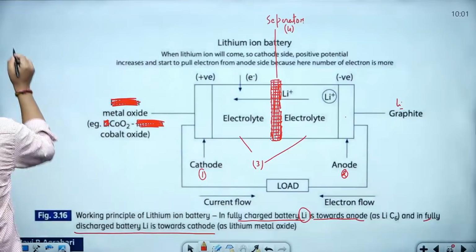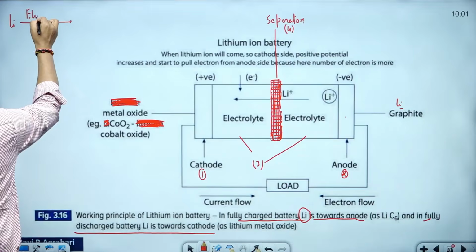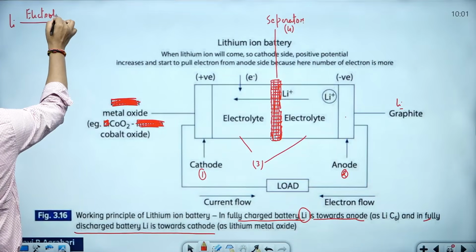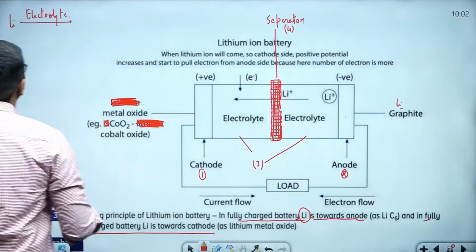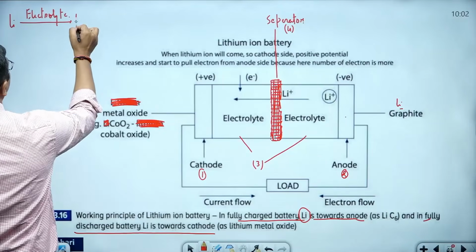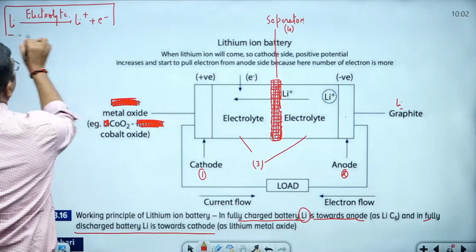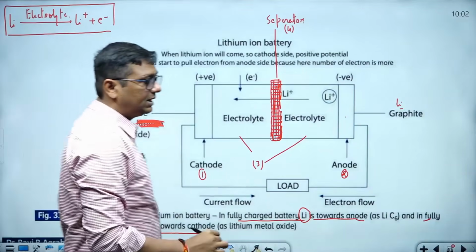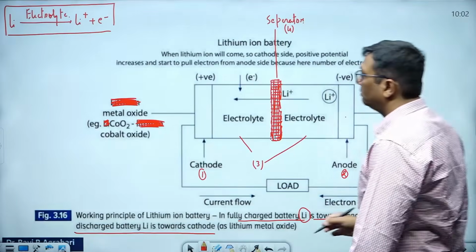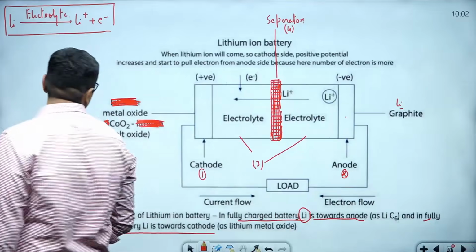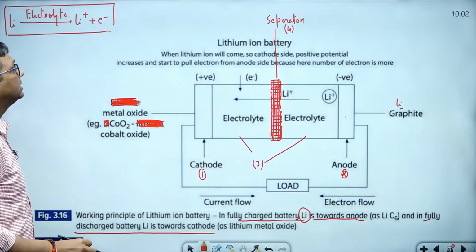What is the function of the electrolyte? For the lithium available, the electrolyte does the breakdown of lithium. The most common electrolyte we use is the platinum. Okay, so lithium is going to break into Li plus and electron minus.